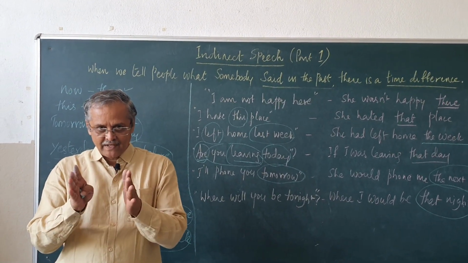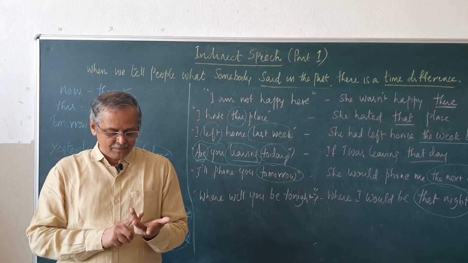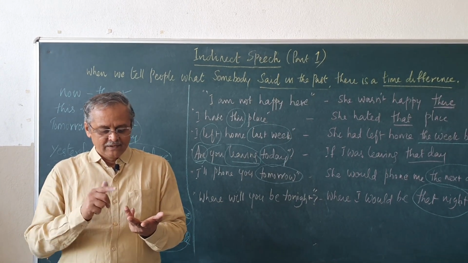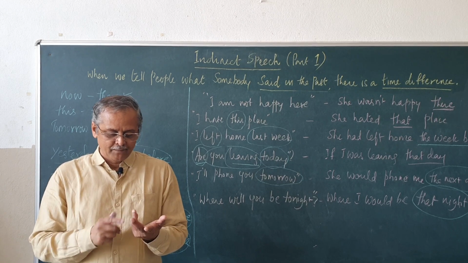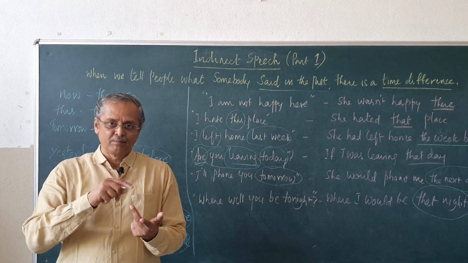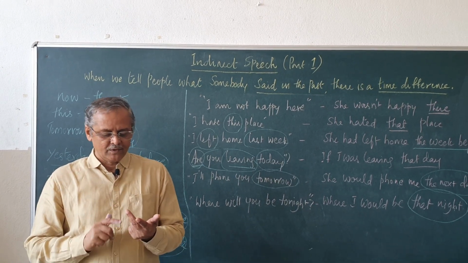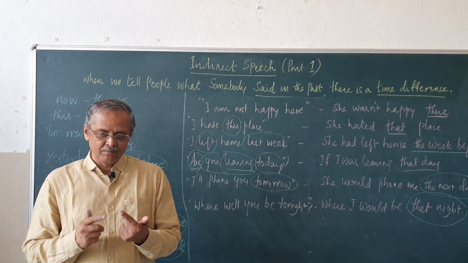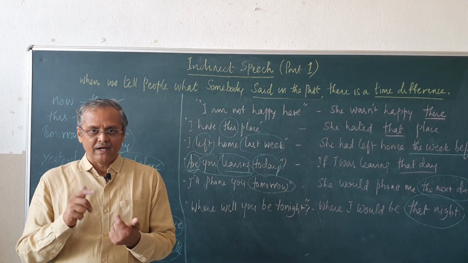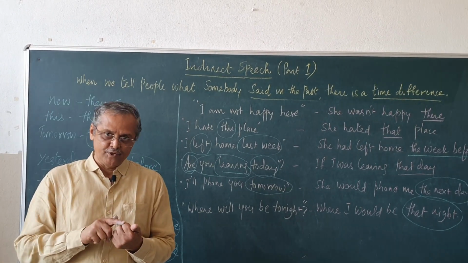Tense change, again I tell you: simple present becomes simple past, simple past becomes past perfect, present continuous becomes past continuous, past continuous becomes past perfect continuous, present perfect becomes past perfect, past perfect does not change.